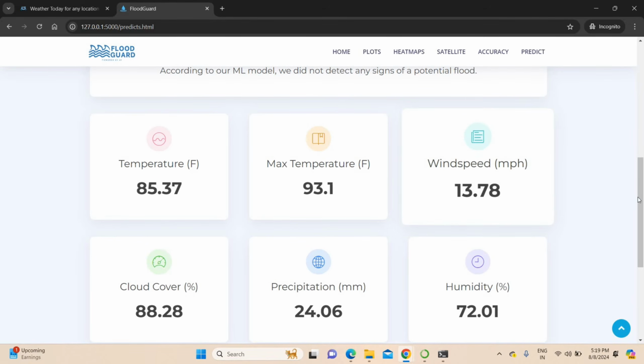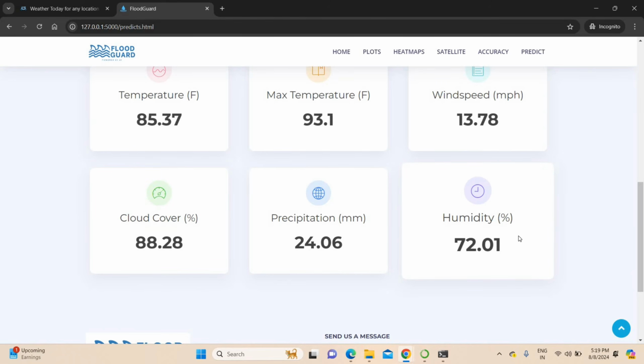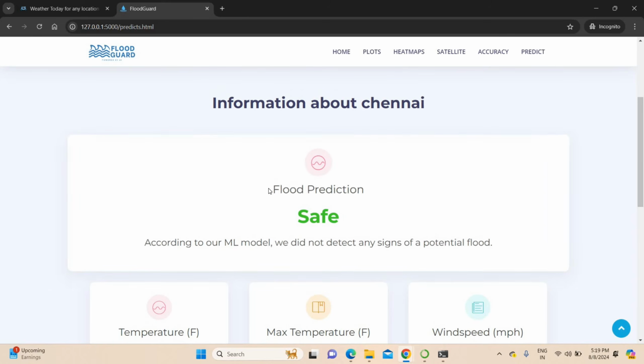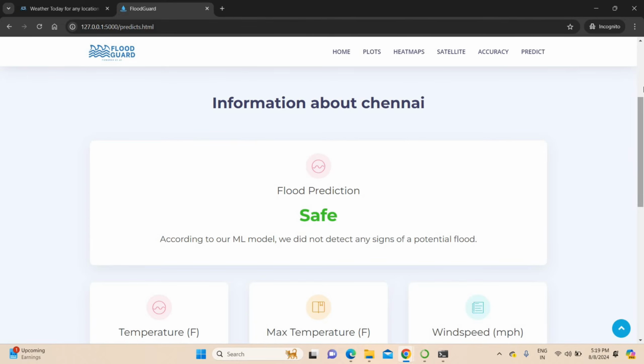Okay. Your wind speed is 13.78 mph, as well as what's the cloud coverage? 88% of cloud coverage is there. Okay, what's the humidity ratio? 72. These results belong to Chennai. Chennai did not find any flood things. Okay, any potential flood related things.